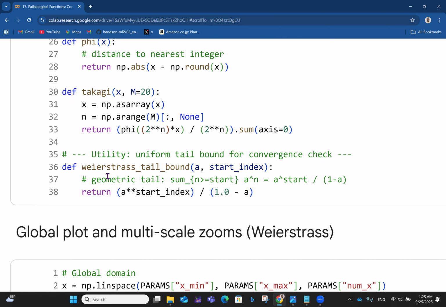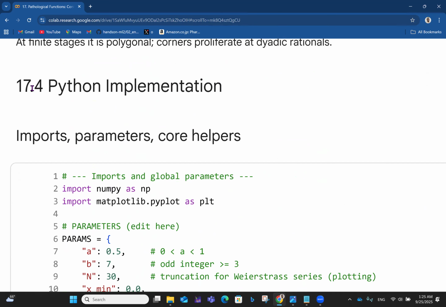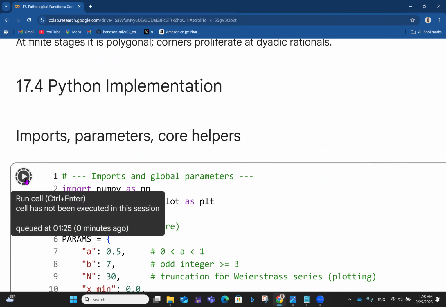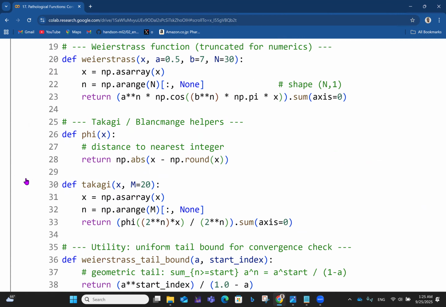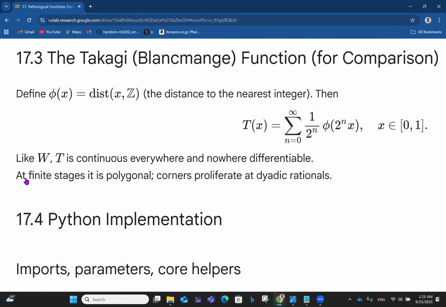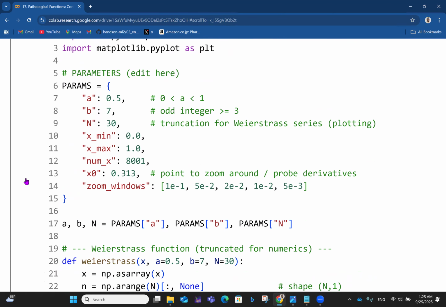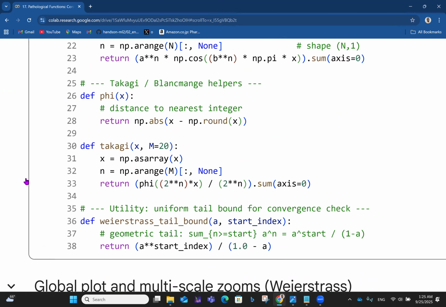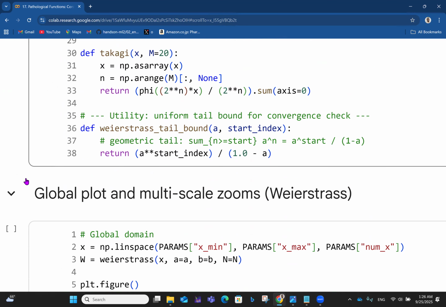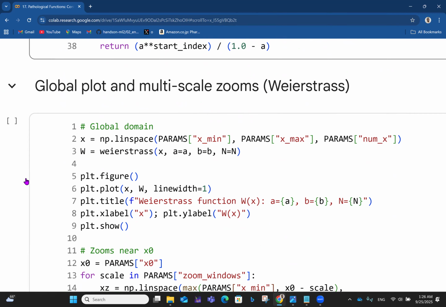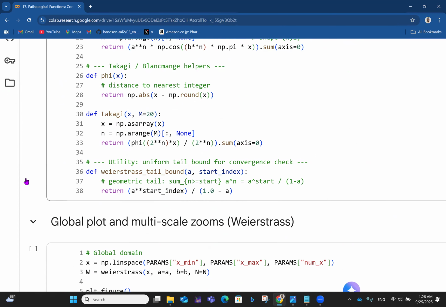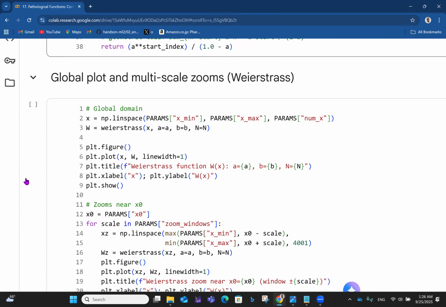So you also define another function, Weierstrass tail bound, with a start index, a geometric tail. So with that in place, we can run this. That sets the stage for the other things you're going to be seeing. We have just defined all the things we need for subsequent ones.